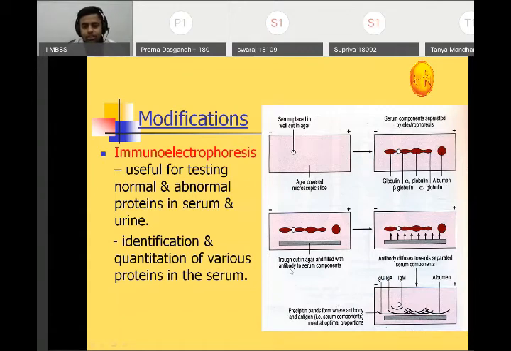Similarly, a trough is cut in agar and filled with antibody to serum components, okay. When the serum globulins have already separated, if we now put antibody in the trough, there will be a precipitation wherever there is similarity. Precipitation bands will form where antibody and antigen meet at optimal proportion. Right, wherever they meet at optimal proportion, there will be a precipitation band formed. Okay, so electricity is used. That is why it is electrophoresis, and it is an immunological reaction, so it is immunoelectrophoresis.